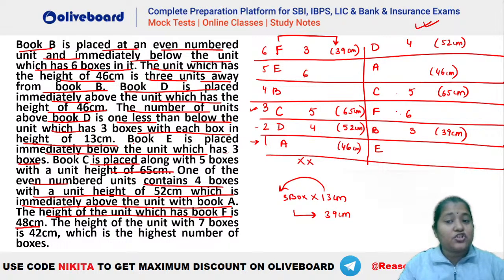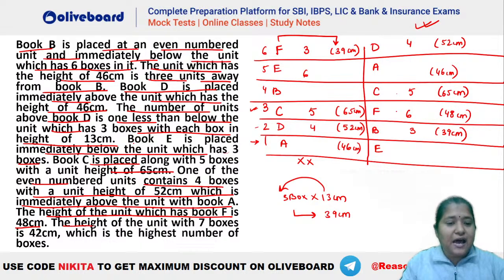Now tell me, what should be the number of books in here? You can see we already have 6 boxes in here, right? And the total height is 48 centimeter, isn't it? Now is this a possibility? 6 for 48. That means what should be the height of each of the books? It has to be 48 by 6, that is 8 centimeter each, isn't it? So you are getting 8 centimeter. That's absolutely valid, no issues at all. Okay, this is the arrangement that we are getting.